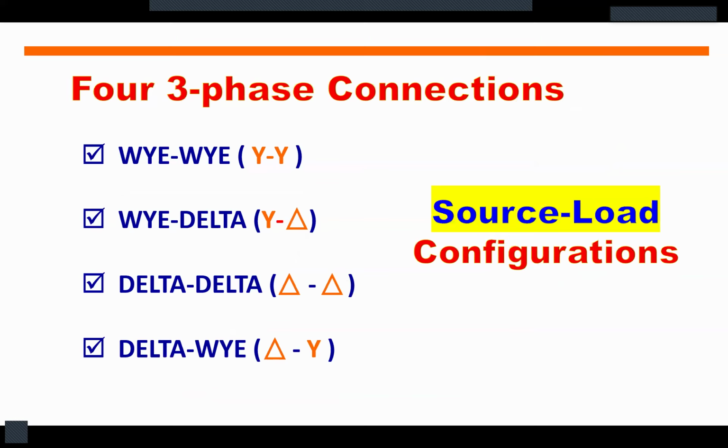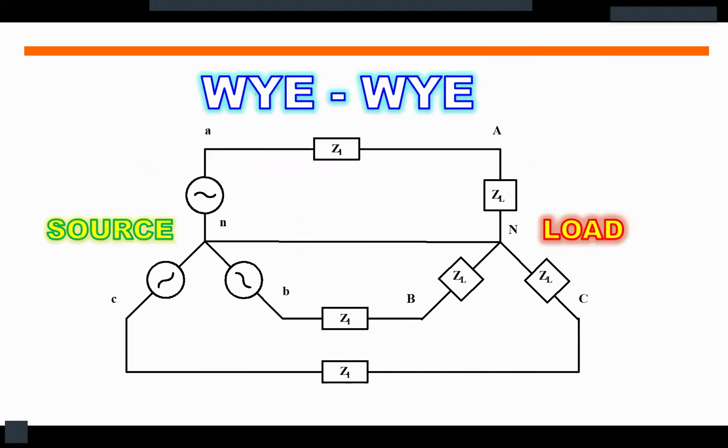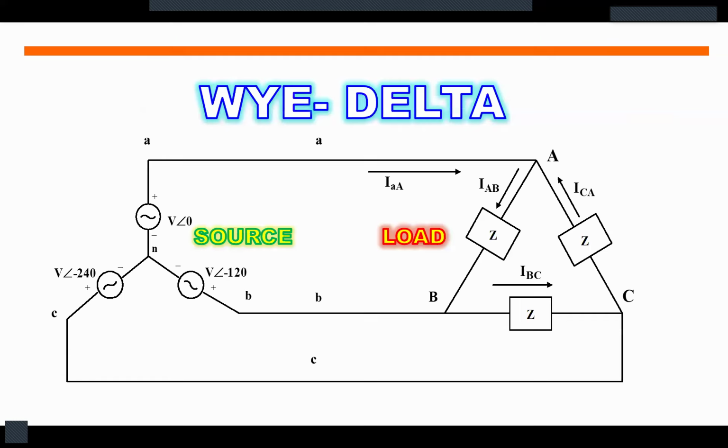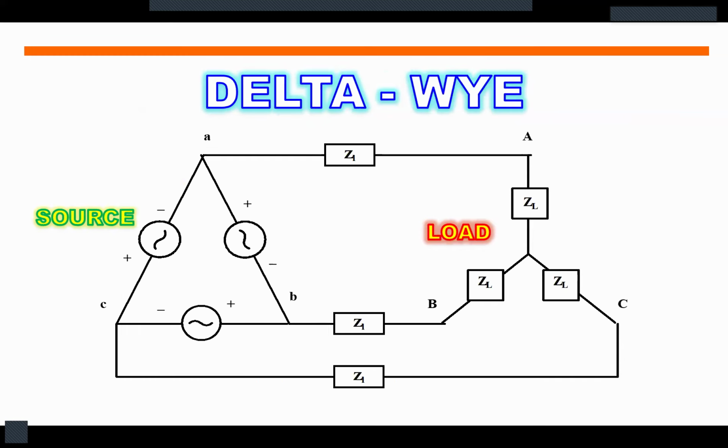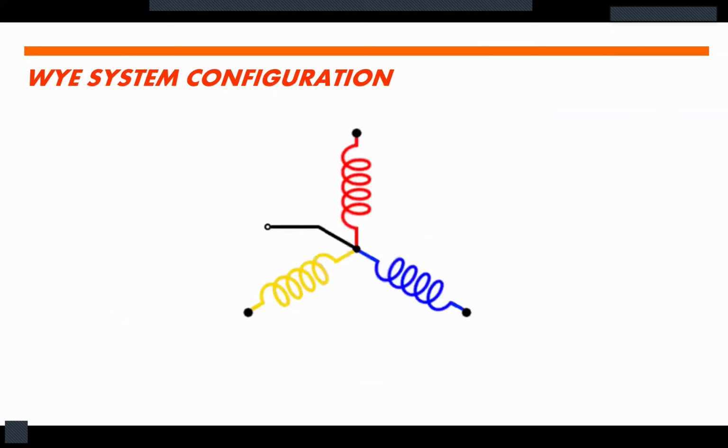These are source load configurations, meaning our source is Y and our load is Y in a YY connected system. For the Y delta, it means Y source and the load is delta. In delta-delta system, we have delta source and delta load. In delta Y connection, we have delta source and Y load.